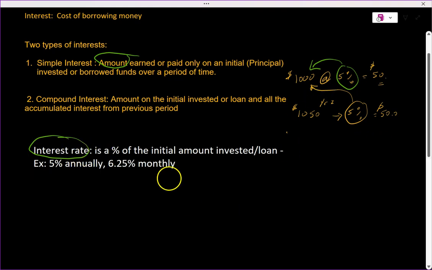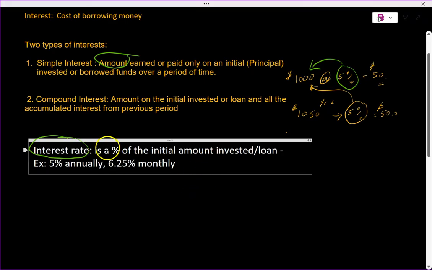And there's a time period specific to that initial investment. For example, banks or loans give you a rate such as 5%, annually, which means once a year. Once a year, they pay you 5% based on the initial investment.